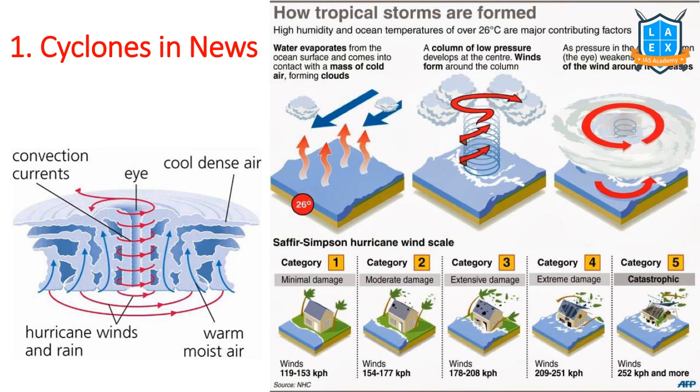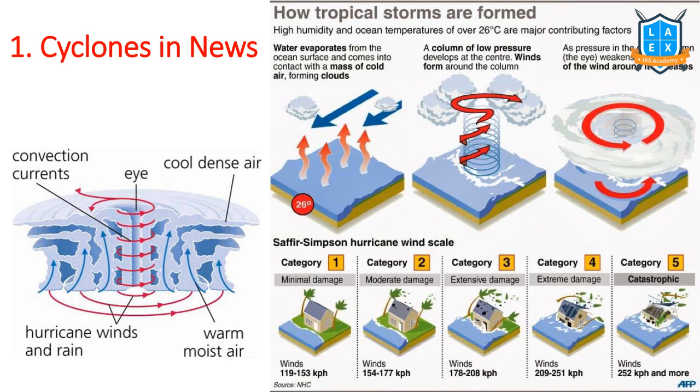One, we need to know the basics first. That means we need to know the geography basics. What is the meaning of cyclone? What are the conditions for the formation of cyclone? If we are reading floods, what is the meaning of flood? What are the types of floods? Likewise, we need to know certain basics. Then only we can understand the topics of disaster management clearly.